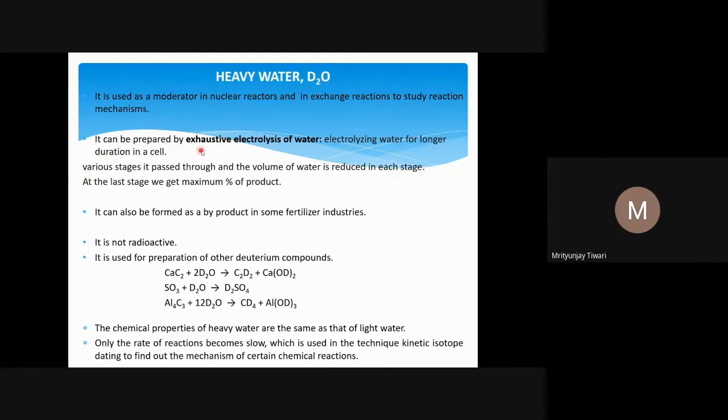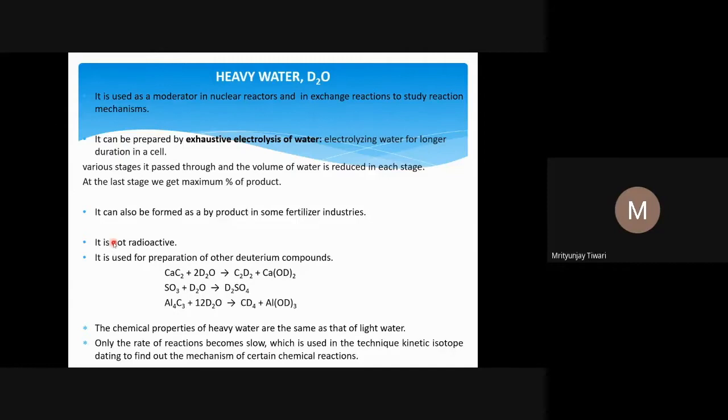Heavy water can be prepared by exhaustive electrolysis of water. Exhaustive electrolysis of water is electrolyzing water for a longer duration in a cell. It passes through various stages, and the volume of water is reduced in each stage. At the last stage, we get the maximum percentage of D2O. At each step the percentage of D2O increases, because even normal water also contains D2O.